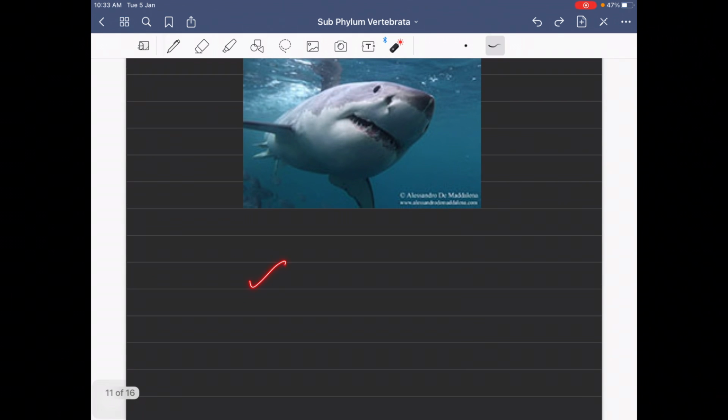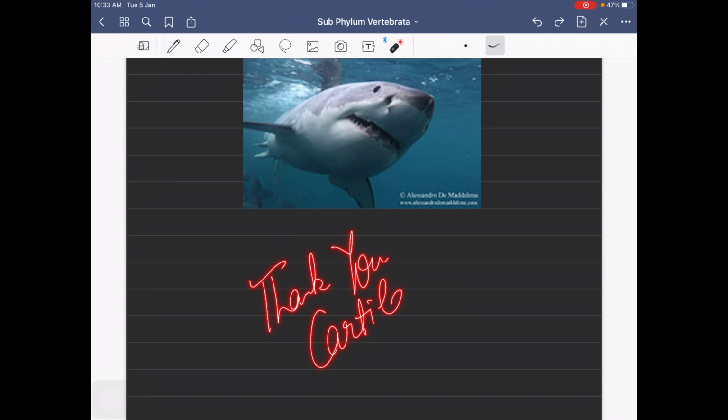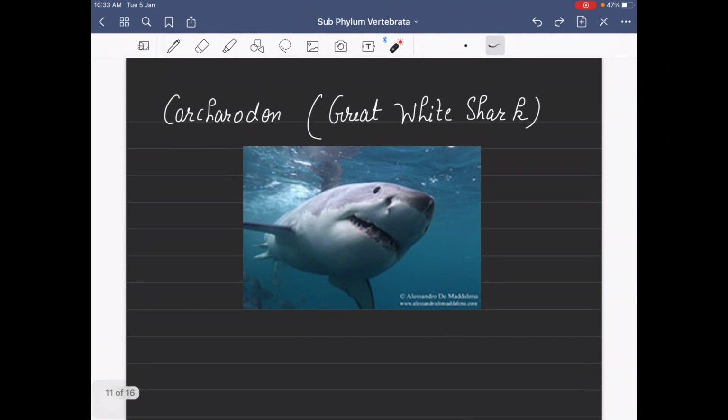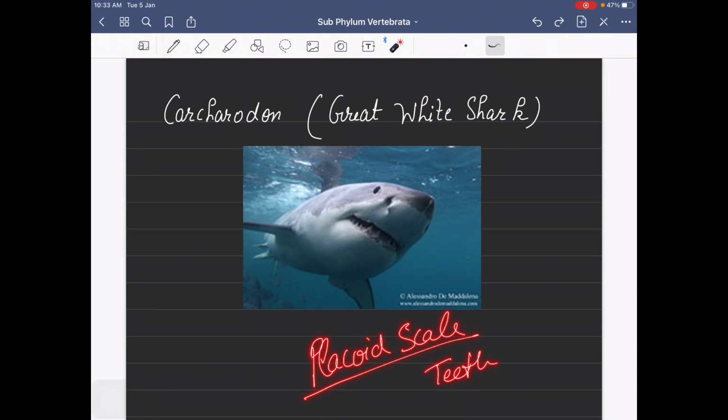So here, that is all about which fishes? Cartilaginous fishes. They are also called soft fishes. Their body is soft because of the presence of cartilage, and they have placoid scales, and modified placoid scales are teeth.